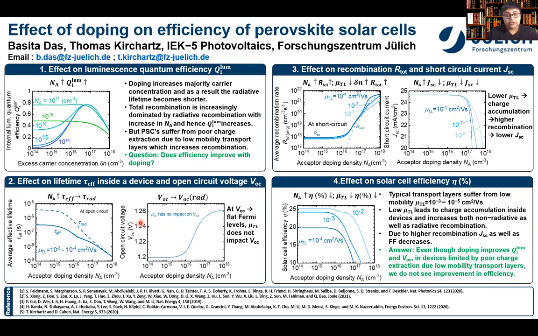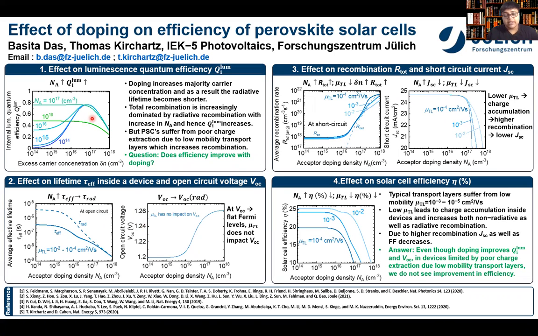Some recent publications have shown that doping or photodoping might lead to improved solar cell performance in perovskites, and we want to understand the physics behind it. The general understanding is that doping of a material will lead to a decrease of the radiative lifetime, and hence the total recombination would be increasingly dominated by the radiative process. As a result of this dominance, the luminescence quantum efficiency would increase, as shown in this figure over here.